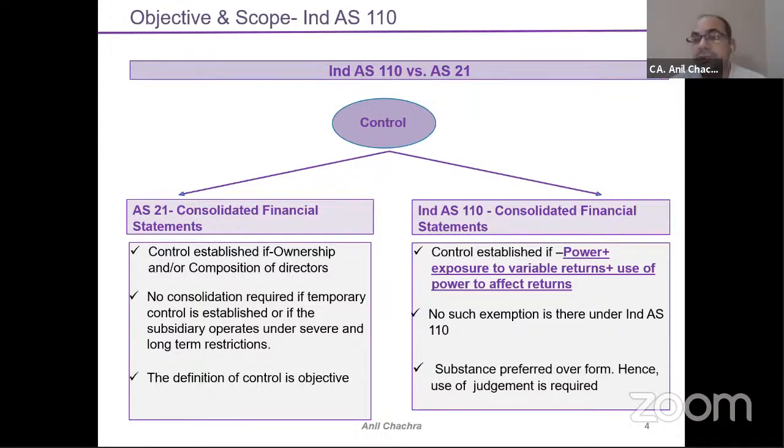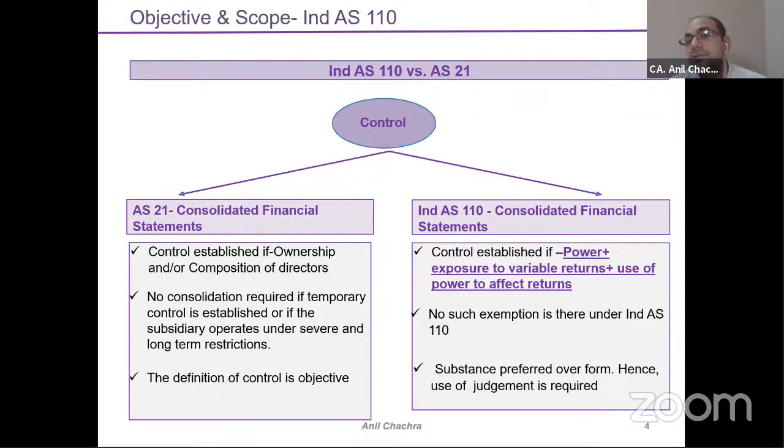The definition part under AS 21 is more relating to the objective part, right? So the definition or the facts given under the legal part, we need to follow. But under Ind AS 110, we need to follow substance over form rather than the legal formalities, because substance over form will govern whether the entity we need to consolidate or not, right?